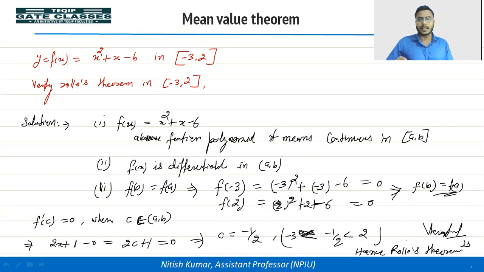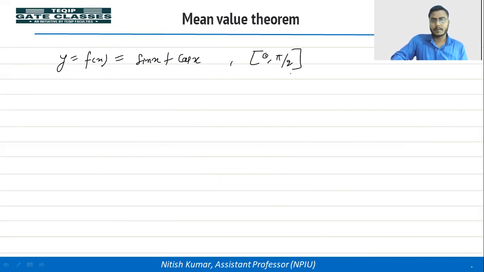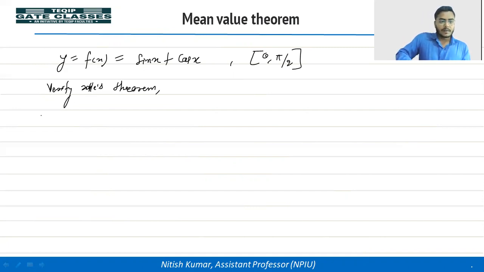Okay. So always you have to see the conditions, whether it is satisfying all the three conditions or not. Let's see one more example where f(x) is sin x plus cos x between 0 to pi by 2. Verify Rolle's theorem for the given function. So let's check the conditions of Rolle's theorem.